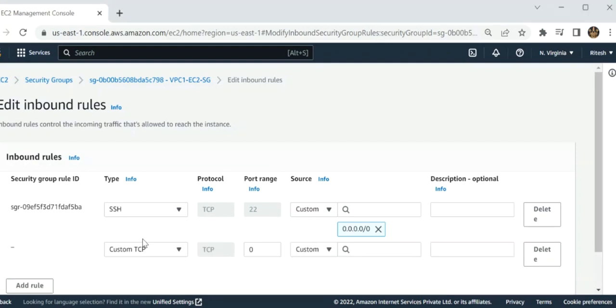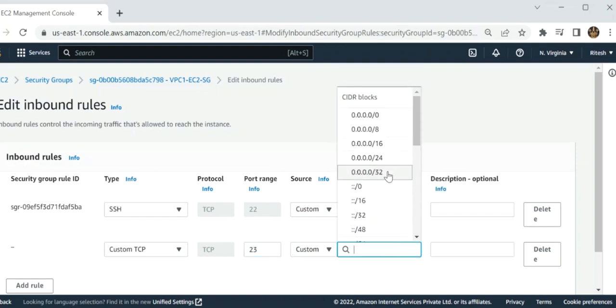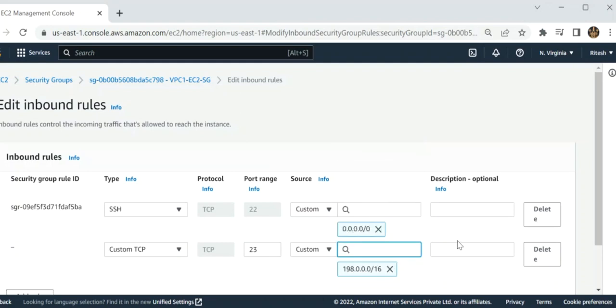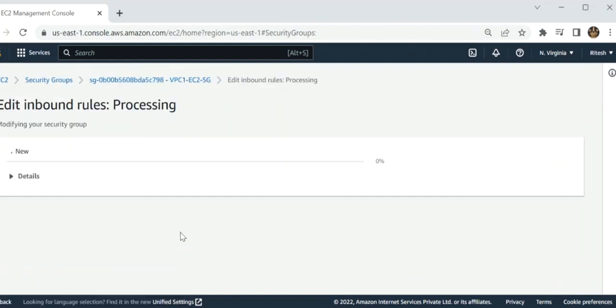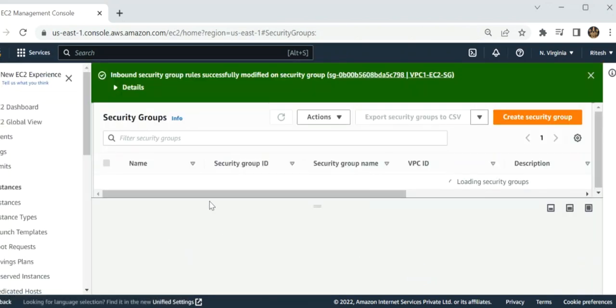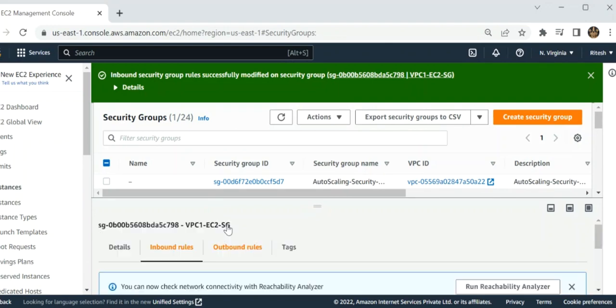Now I have to provide a custom TCP with port range 23, and I have provided the CIDR of VPC2, which I have already used. This is for VPC1, where I have used the CIDR of VPC2. So this is the edit of the first one. Now I have to create an edit for the other one over here.